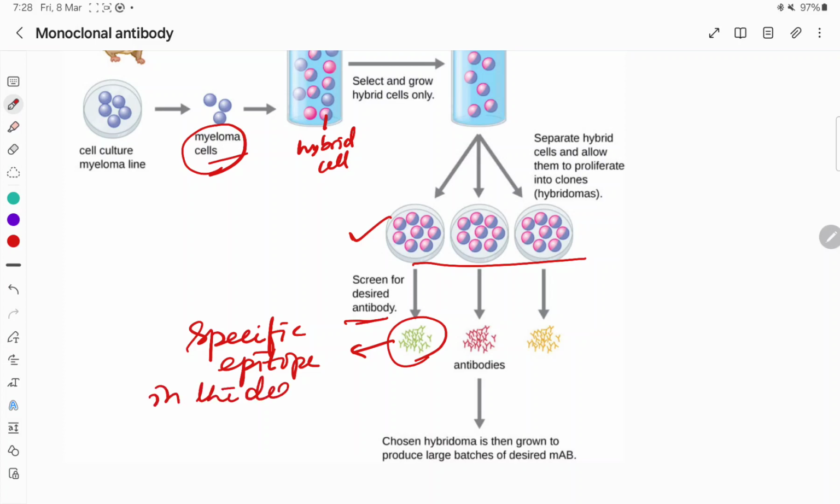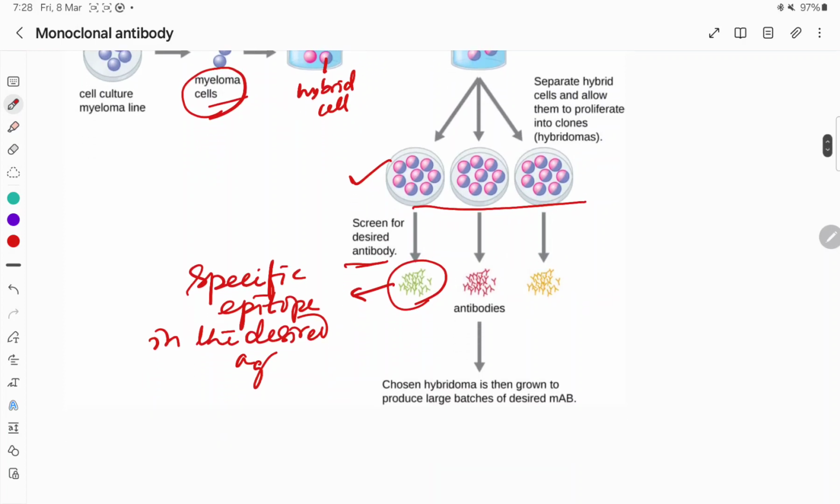Then we will select it and grow it to produce large batches, and we will get the antibody which is called monoclonal antibody. They will act against the specific epitope in the desired antigen.